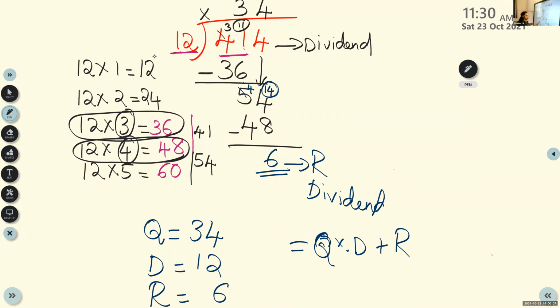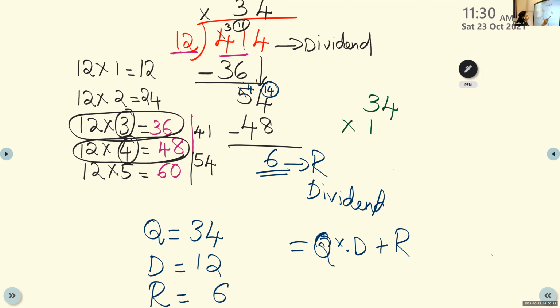So here, 34 is the quotient. You have to multiply it with 12. Then find out the product and add the remainder 6, and check whether you got our dividend.